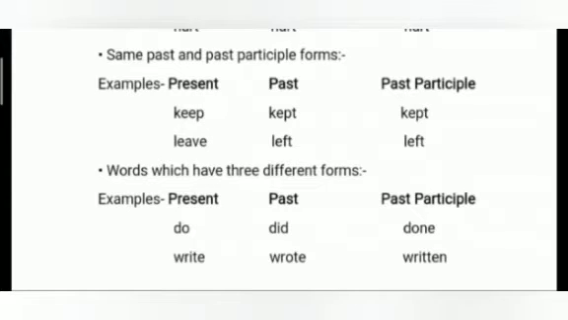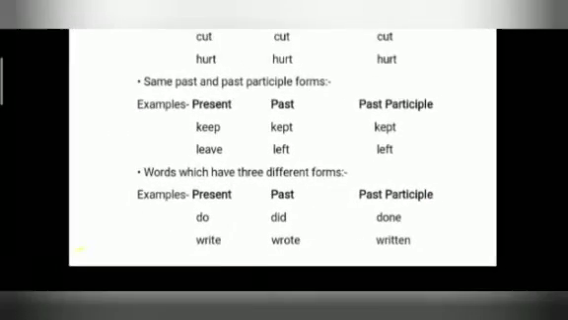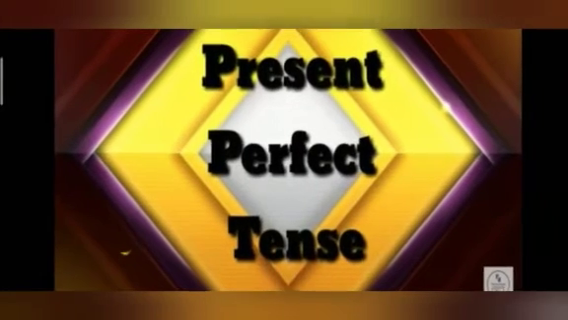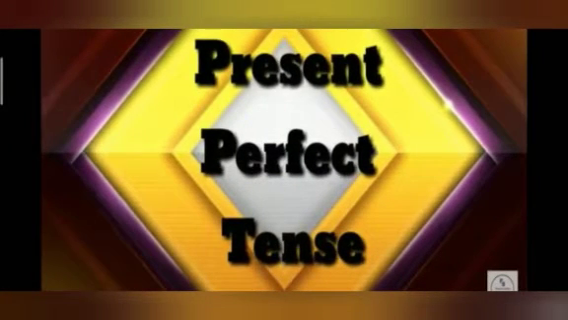Some verbs have all the three different forms. For example, do, did, done, write, wrote, written. So children, in all these cases, we have to learn the forms. All these formations have been given in your grammar book on page numbers 77, 78 and 79. So, go through all these rules properly and learn the verb forms. Okay. Now, let's discuss about the present perfect tense.